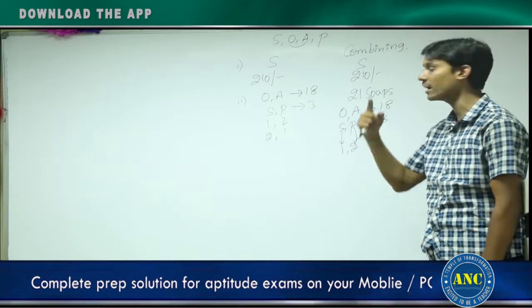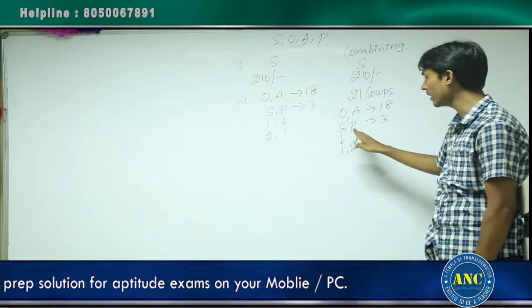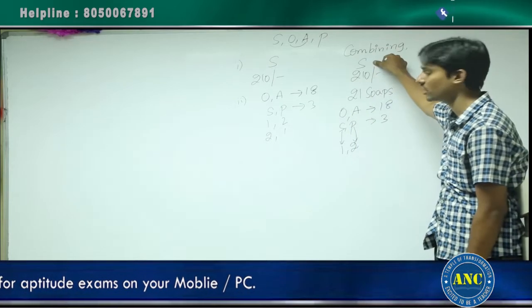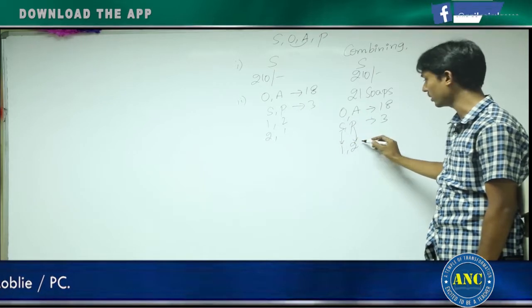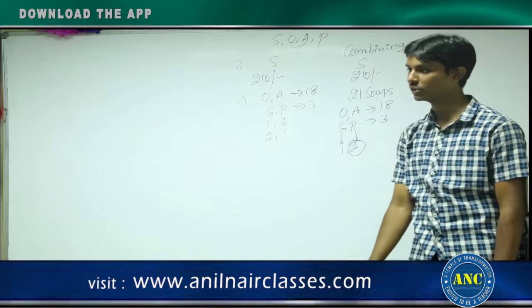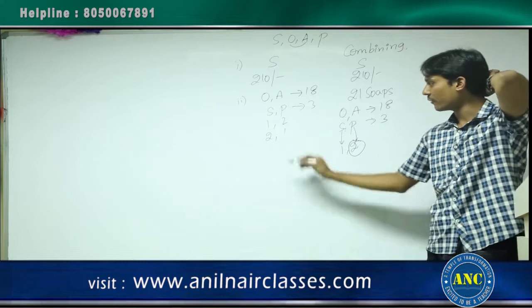Understanding, right? Last soap is S is nothing but that soap she did not get till now. She is waiting for that letter to come. That is the reason that is the last soap. At the last she got S. That is only one soap she is buying. Remaining 2 should be P only. You are getting the value of P uniquely. That is 2. Understanding? The answer is after combining.